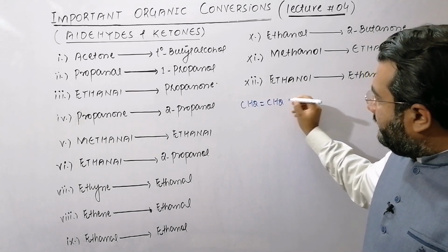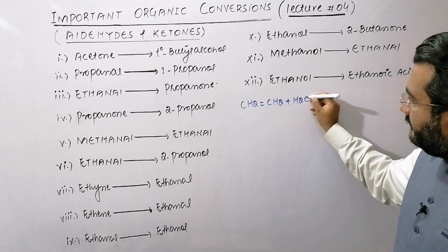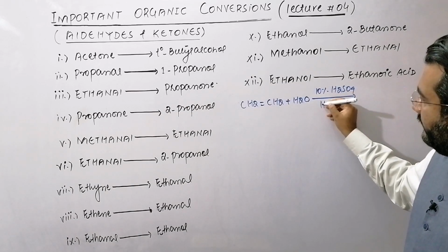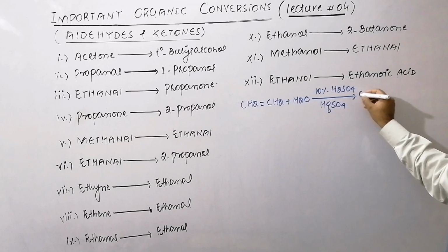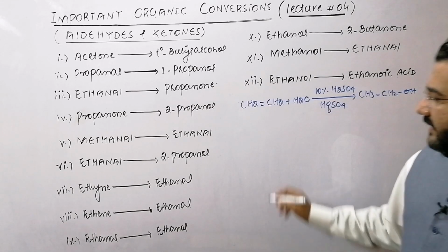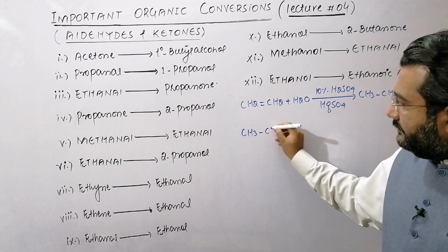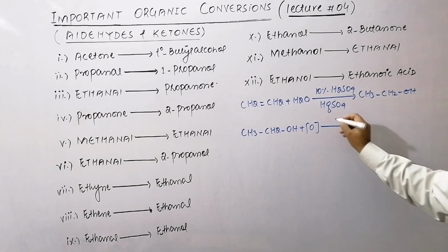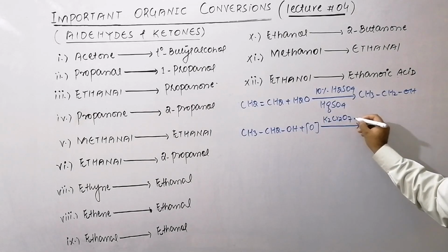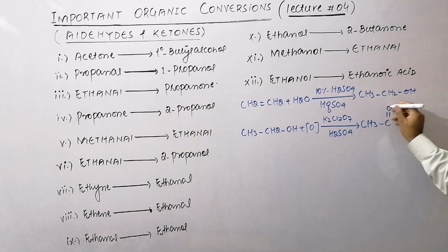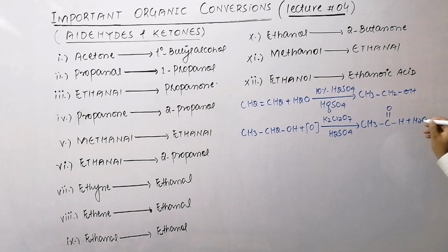So first of all, ethene is hydrated in the presence of 10% H2SO4 and mercuric sulfate, and that ethene will be changed to ethanol, and then ethanol is oxidized in the presence of K2Cr2O7 and H2SO4, and that is changed to ethanal now. So in this way ethene can be changed to the ethanal.